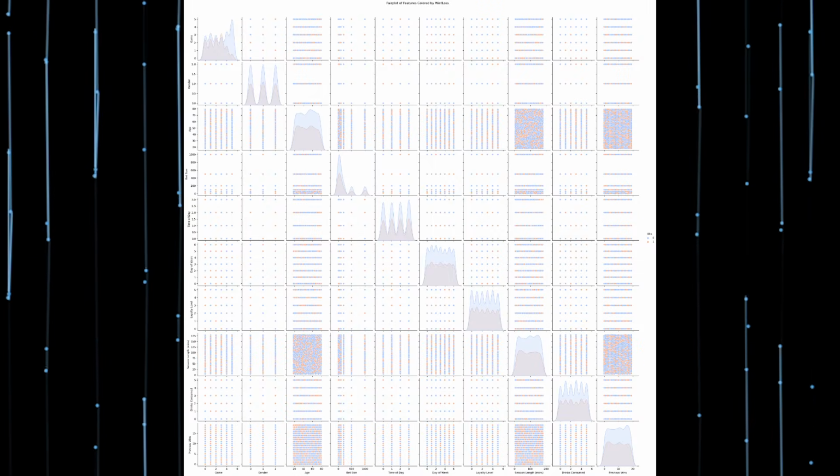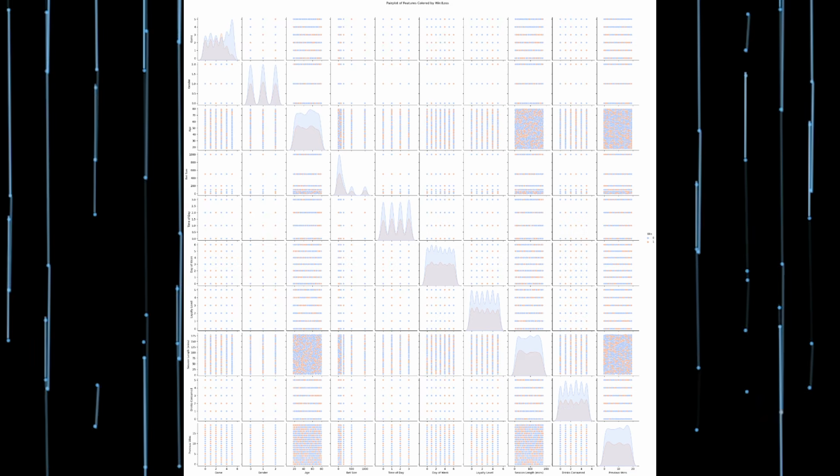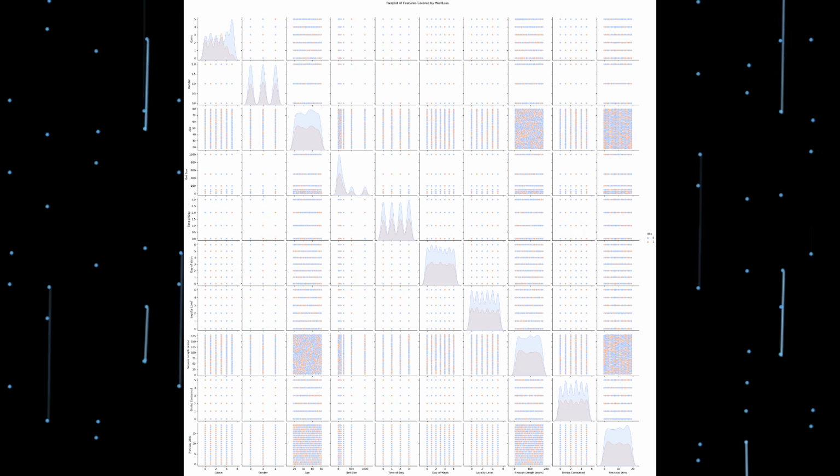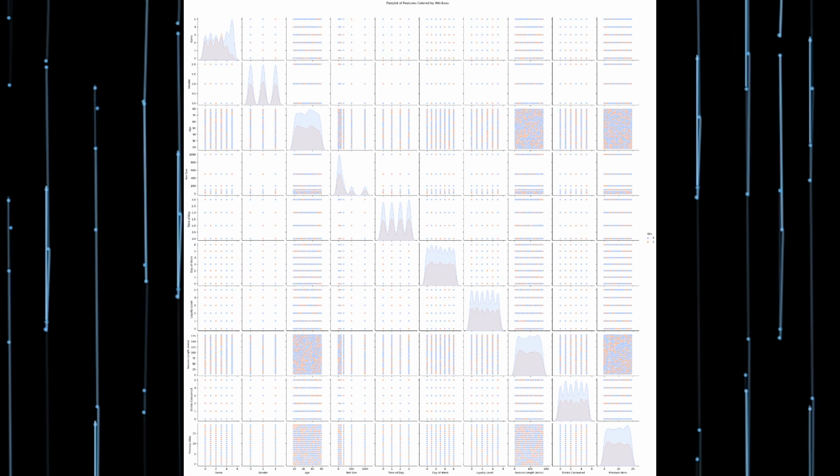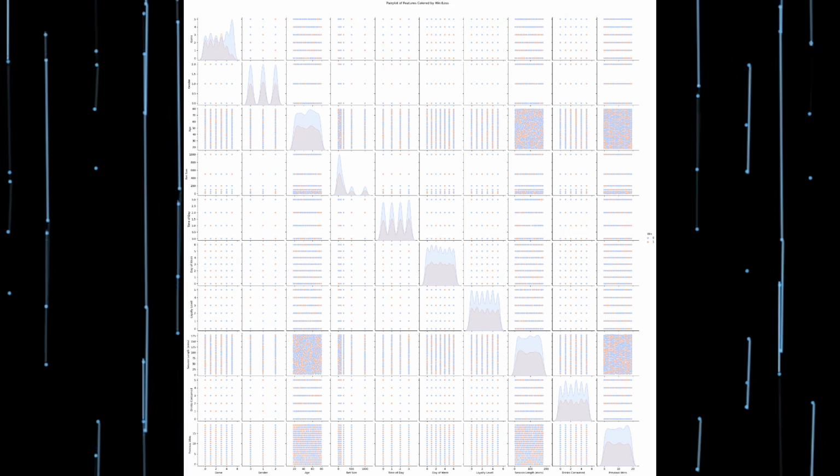Now, looking at this pair plot, it's a very big chart with a lot going on. It shows the relationships between all the numerical features in the dataset. And here there doesn't seem to be any that are particularly strong, but we can examine that with the correlation matrix. Next, we have the correlation heat map.